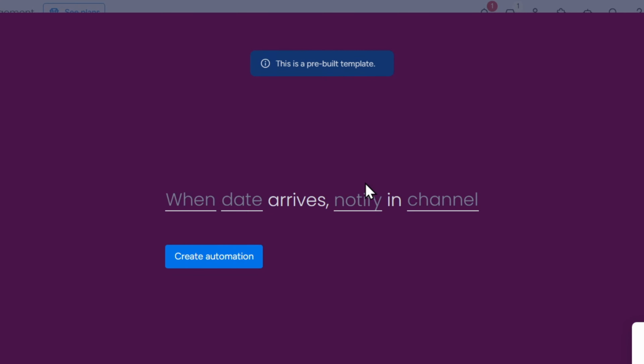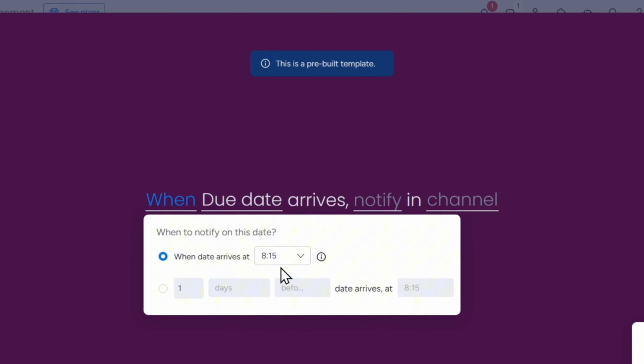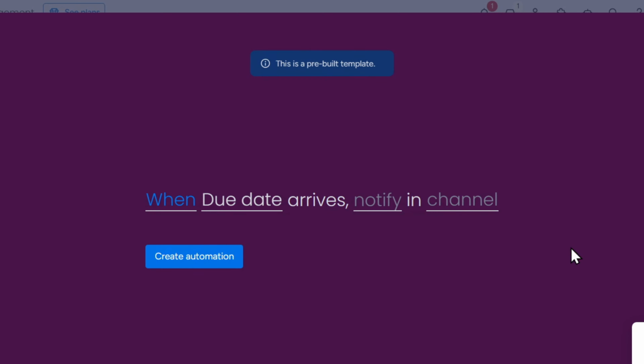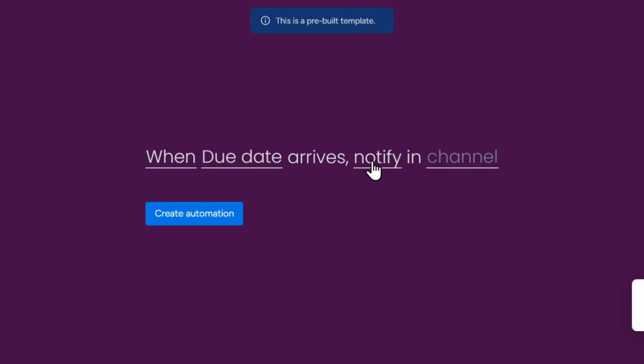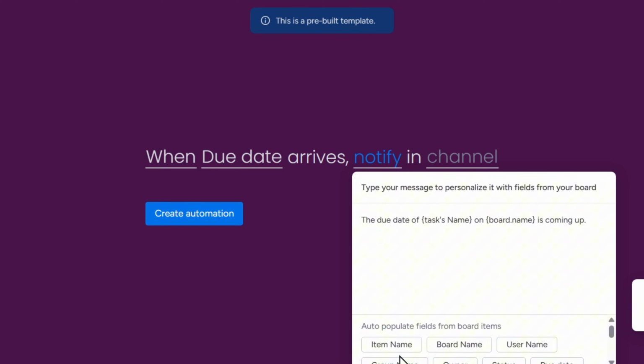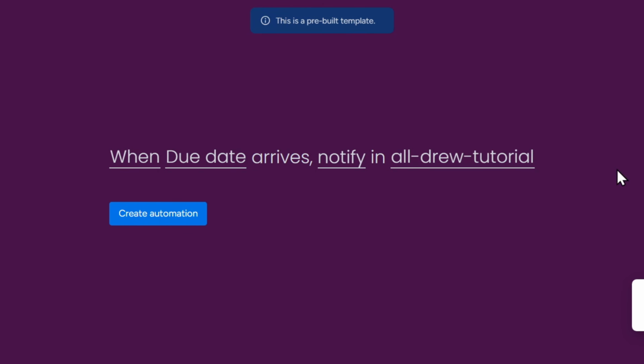And as you can see right here, I need to set up the integration. So when date, for example, you can say when due date, or you can say whatever. You can basically set the date there. Notify, as you can say notify, I don't know, you can say board name or whatever in channel, and you choose a channel which is from Slack, right? So I'm going to choose this one, then create the automation.